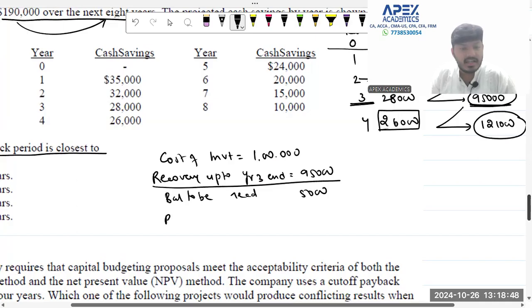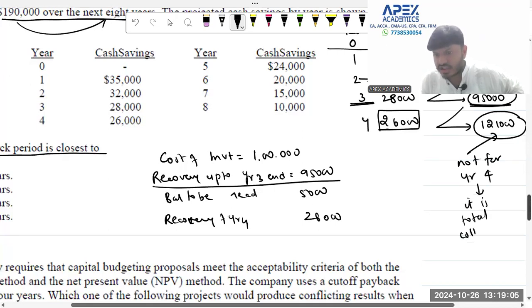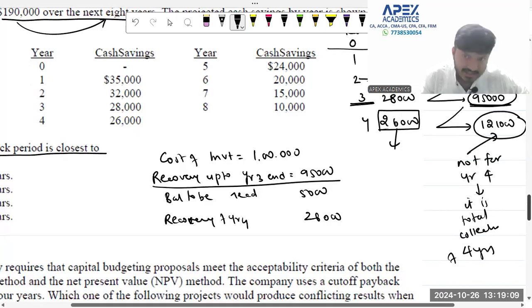What is the recovery of year 4? Sir, it is 26,000. Somebody will by mistake say 121. 121 is not for year 4. It is the total collection of 4 years. 26 is the collection of the 4th year.